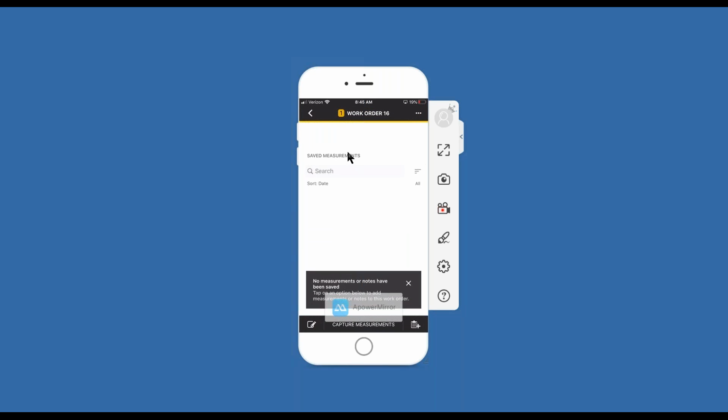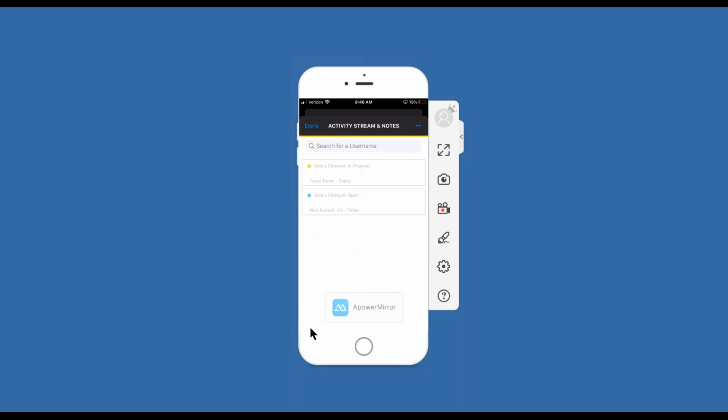And here's where I can save measurements information. You'll see it says no measurements or notes have been saved. Tap an option below to add measurements or notes to this work order. So I'm going to close that. Here I can go in and add notes. I'll just show you that real quick.